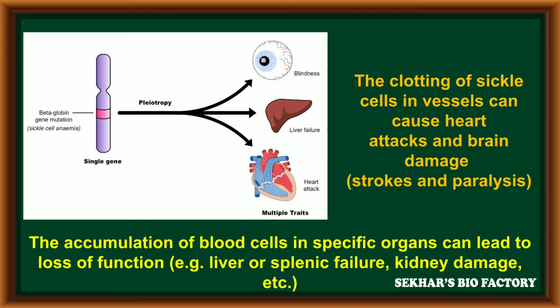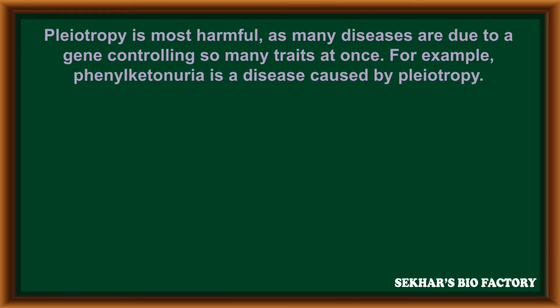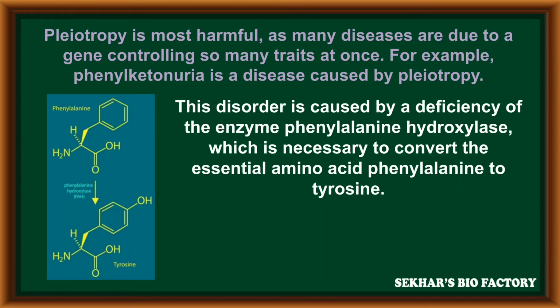It is the best example for pleiotropism. Pleiotropy is most harmful because many diseases are due to a gene controlling so many traits at one time. For example, phenylketonuria is a disease caused by pleiotropy. It is also one of the best examples for pleiotropism.